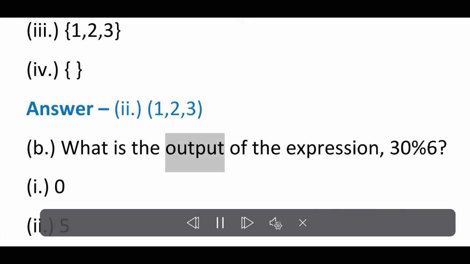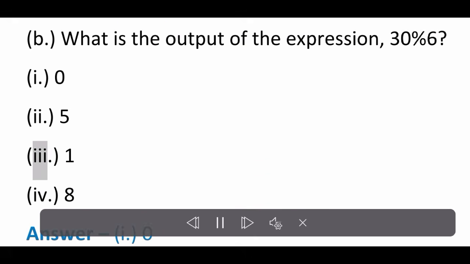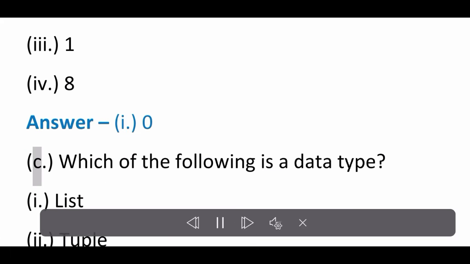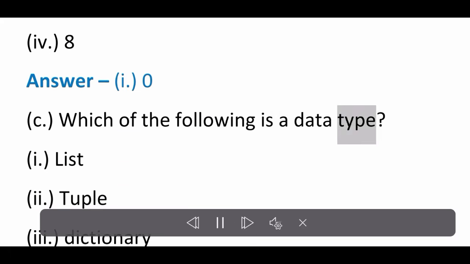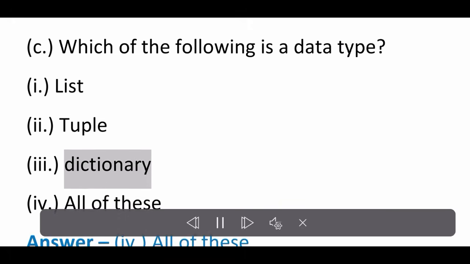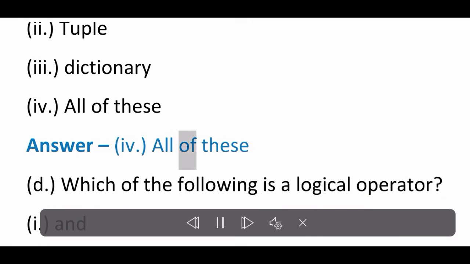B. What is the output of the expression 30 % 6? I. 0. II. 5. III. 1. IV. 8. Answer I. 0. C. Which of the following is a data type? I. List. II. Tuple. III. Dictionary. IV. All of these. Answer IV. All of these.